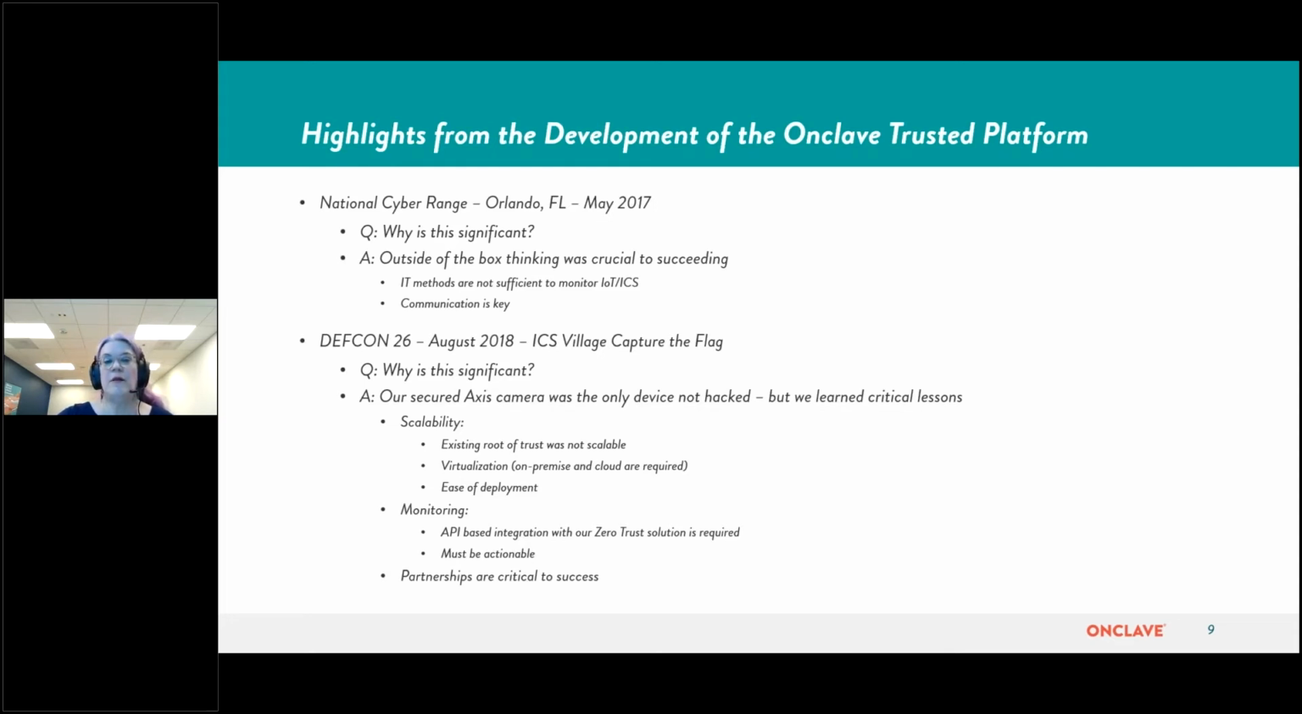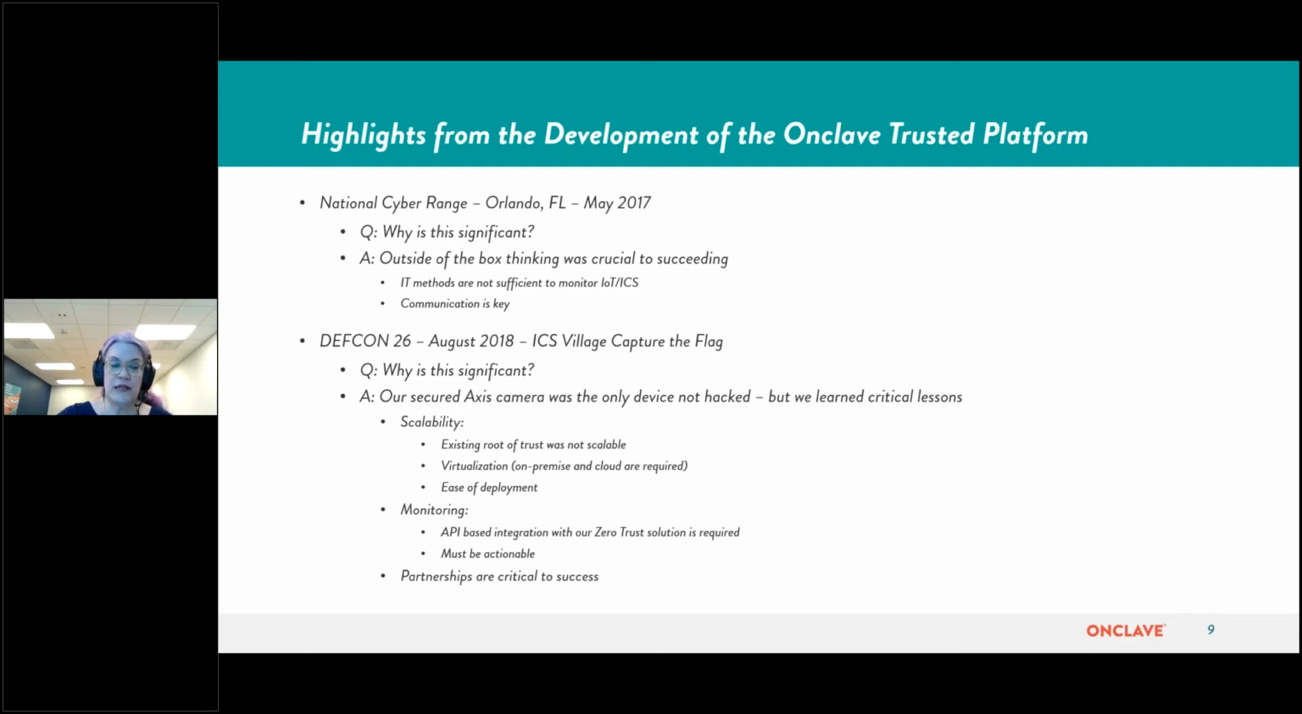The next part in the development that was very important was DEF CON 26 in August 2018 at the ICS Village Capture the Flag. Again, why is this significant? We had a secured access camera that was the only device not hacked. However, we did learn critical lessons. The first one being scalability. Our existing root of trust was not scalable. We needed to develop virtualization both on-premise and cloud, and we needed to improve ease of deployment. Again, back in 2018, this was our first generation product, which we have moved away from.